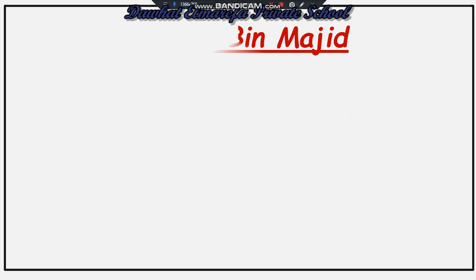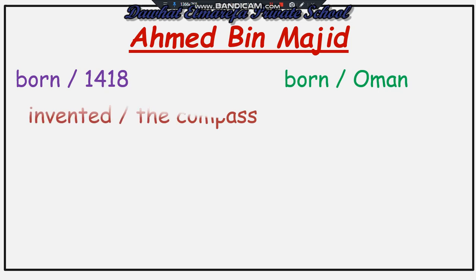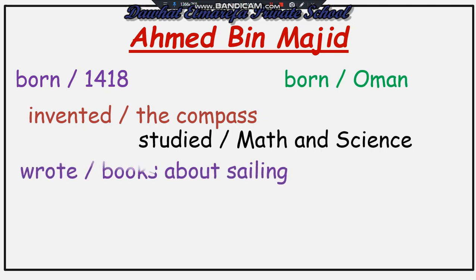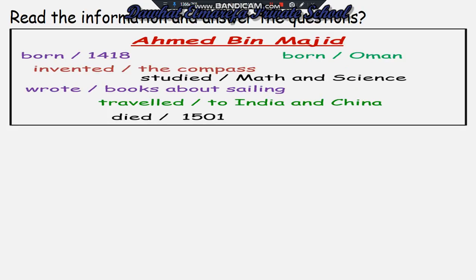Now let's see how we can write the biography about Ahmed bin Magid. We have here some information. Born 1418, born Oman, invented the compass, studied math and science, wrote books about sailing, traveled to India and China, died 1501. Now let's answer question by question and try to form the biography.